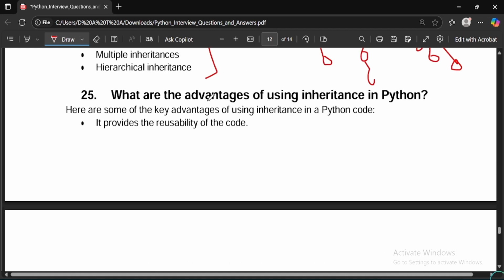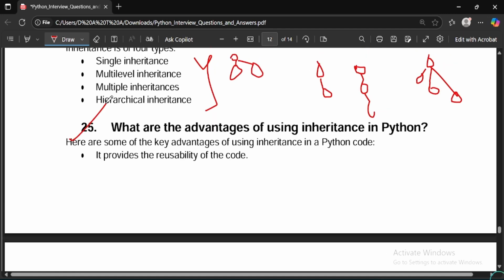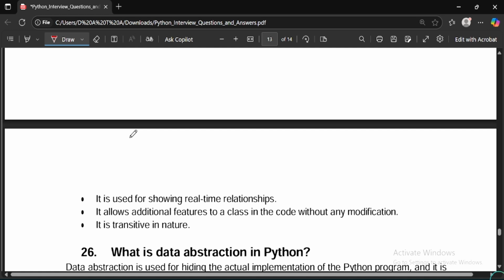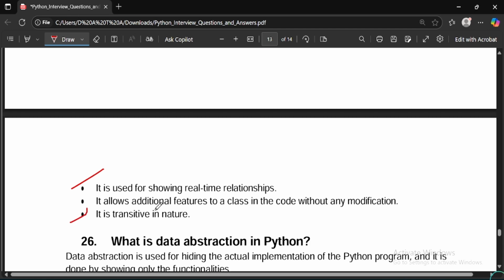What are the advantages of using inheritance in Python? You can explain basic advantages based on your knowledge. Covering these points: it provides the reusability of the code. It is used for showing real-time relationships. It allows additional features to a class in code without any modification. It is transitive in nature.